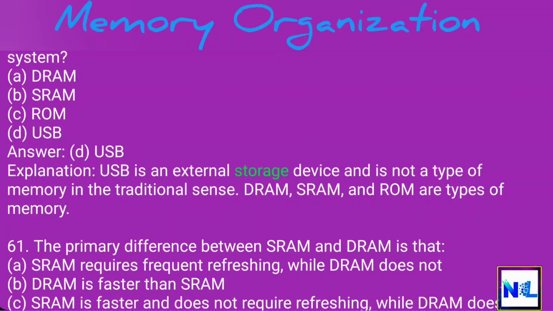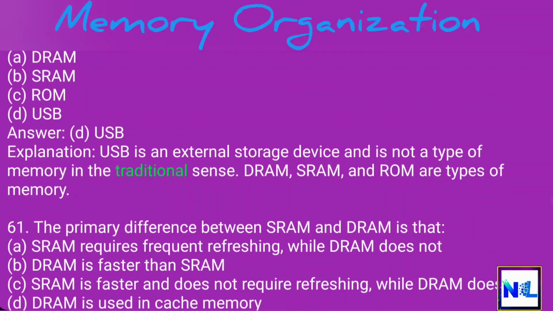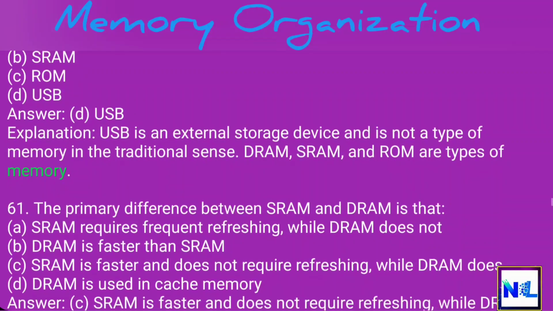USB is an external storage device and is not a type of memory in the traditional sense. DRAM, SRAM, and ROM are types of memory.